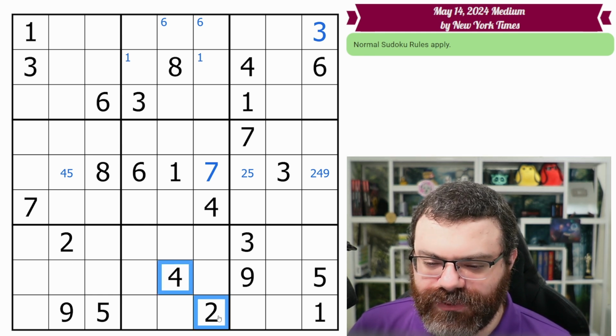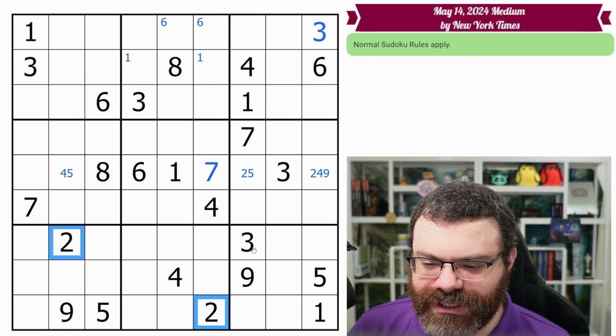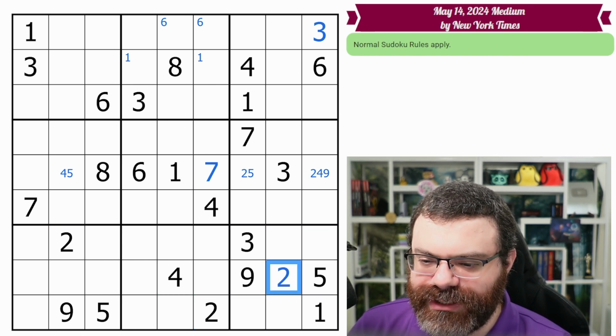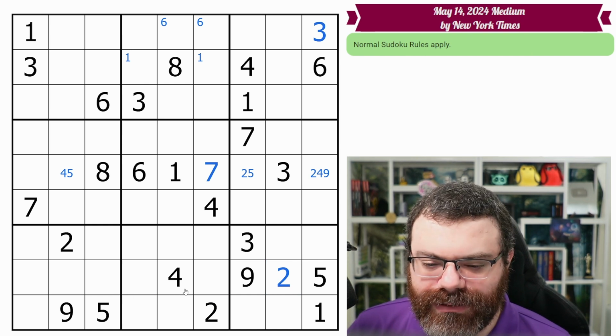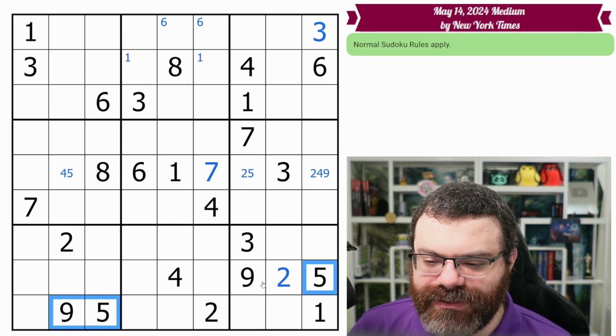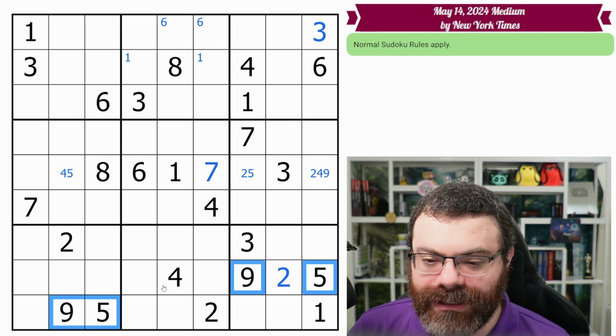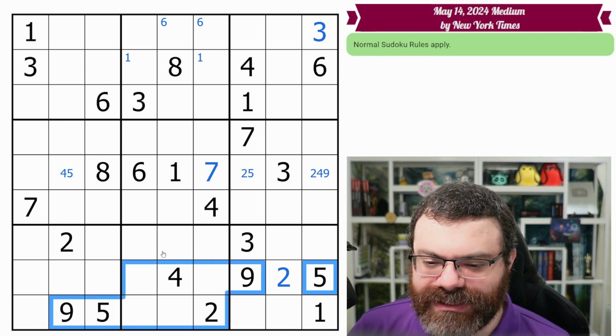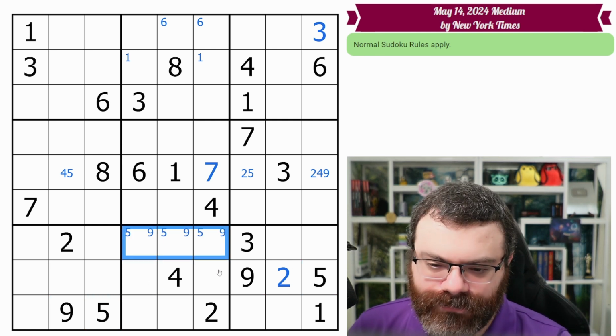So we're going to start with this 4, 2 here. It's the box with the fewest givens. There's no 4 around here, but the 2 does have a buddy. That does place the 2 here. And then I'm going to look at this 5 and 9. We already took care of the 2. 5 and 9, there is another 5 and 9 in here as well. We can do them both at once because they're exactly the same. It puts the 5 and the 9 up here.